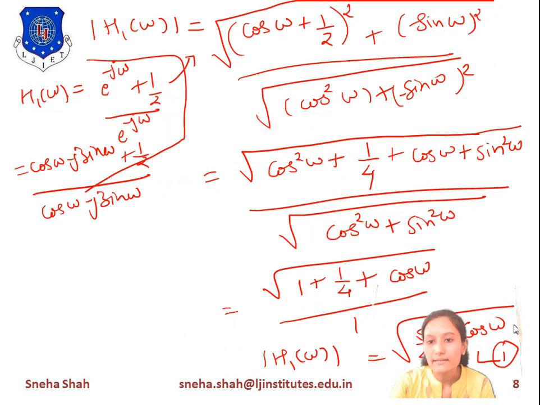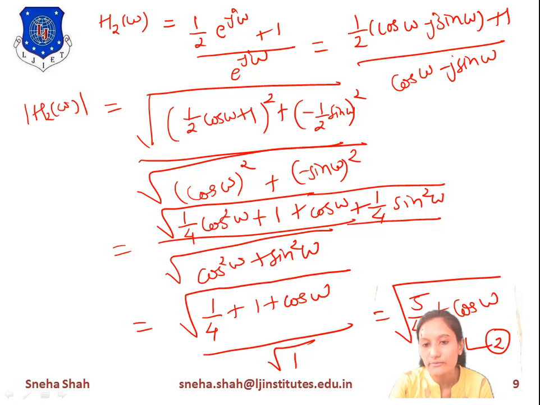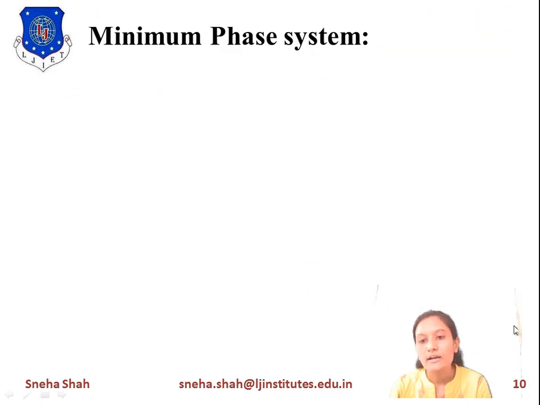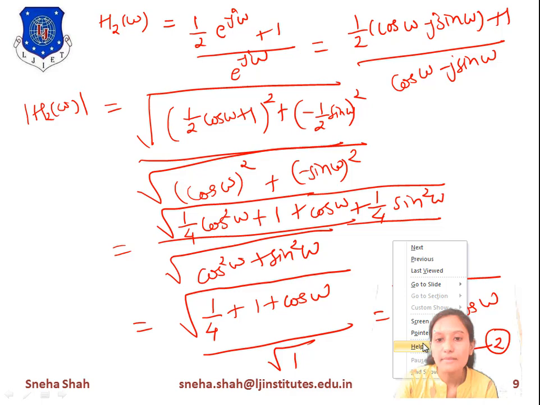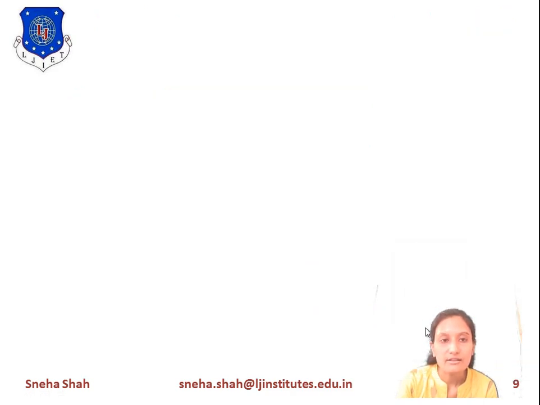Now if we compare, equation number 1 is under root 5 by 4 plus cos omega, and equation number 2 is also under root 5 by 4 plus cos omega. So we can say that the magnitude of these two systems is the same. Now we have to define the minimum phase system and maximum phase system, right? So it will depend on the phase of these systems.